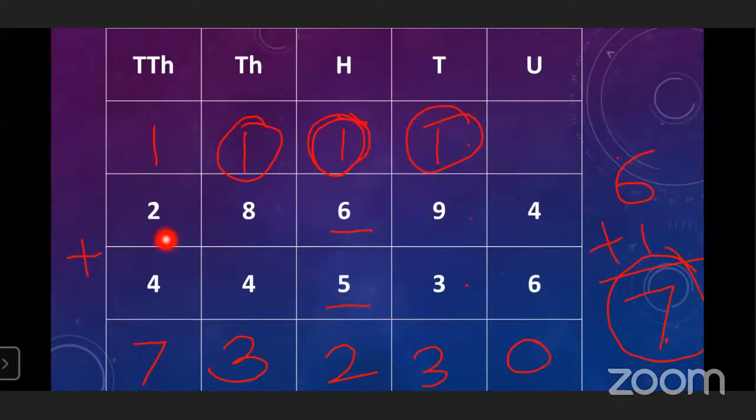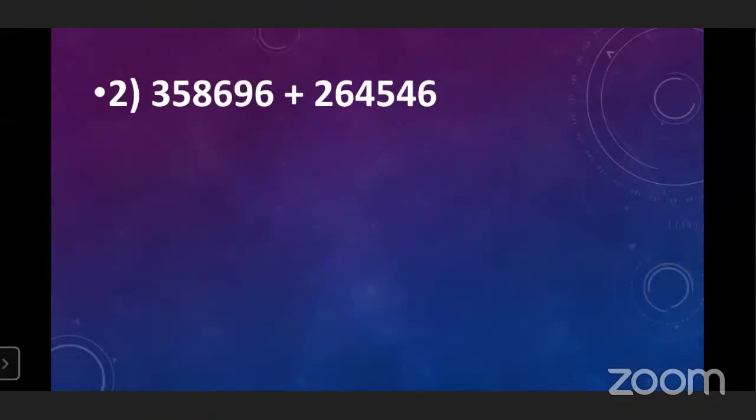When we add 28,694 plus 44,536, you will get the answer 73,230. Okay. Now the next example is a 6-digit number.